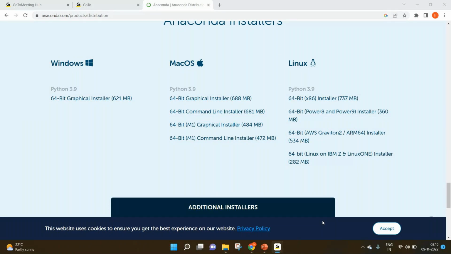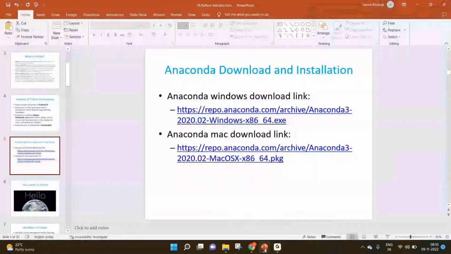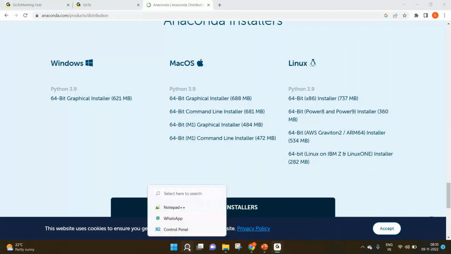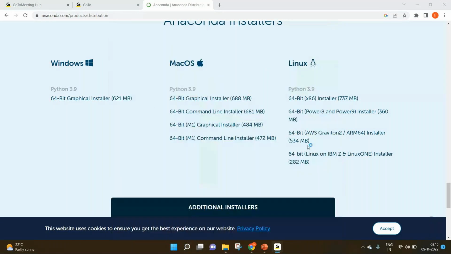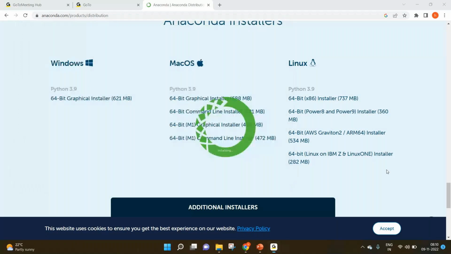Once Anaconda is installed, we will launch it. Just search for Anaconda Navigator and click on it to open. Anaconda is a platform where you can get a lot of applications, and out of those, a couple of important applications are something that we're going to use on a daily basis in the project. I'm going to highlight those now.